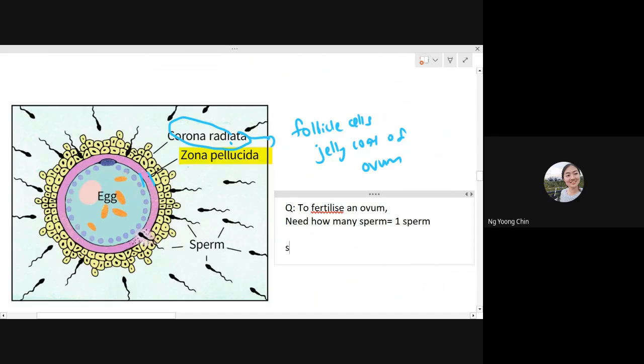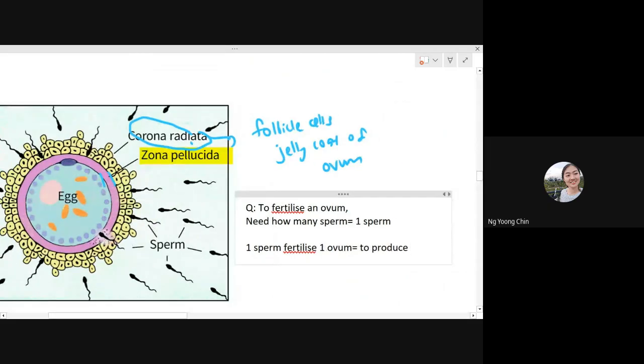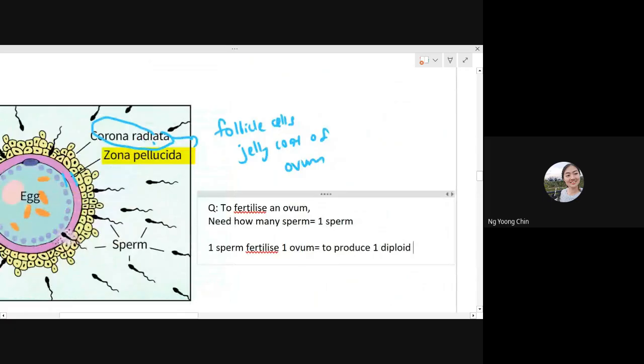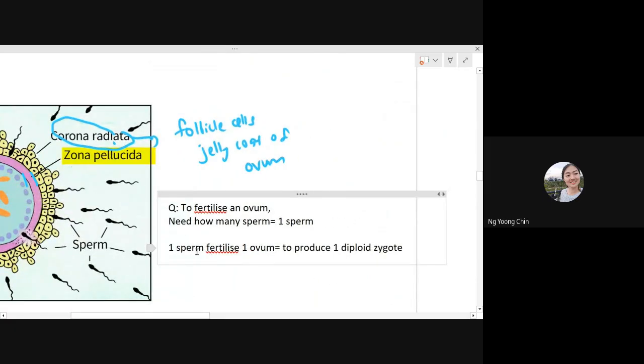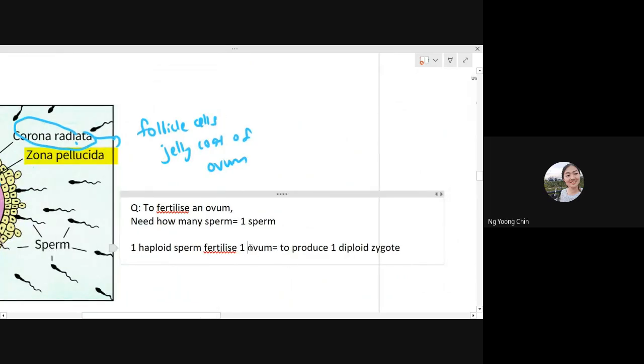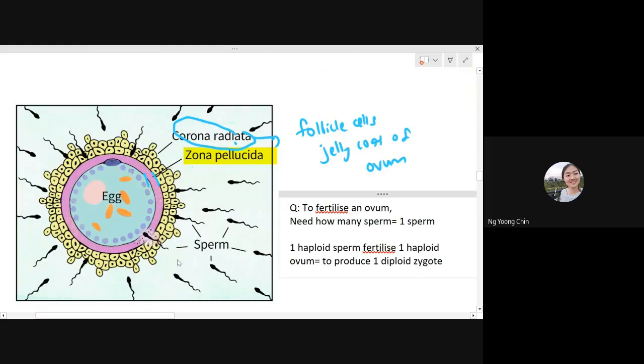So remember, one sperm fertilizes one ovum to produce one diploid zygote. This means that one haploid sperm fertilizes one haploid ovum to produce one diploid zygote. So how does the ovum only allow one sperm to penetrate inside, but not more than one? How do they prevent another sperm from penetrating inside?